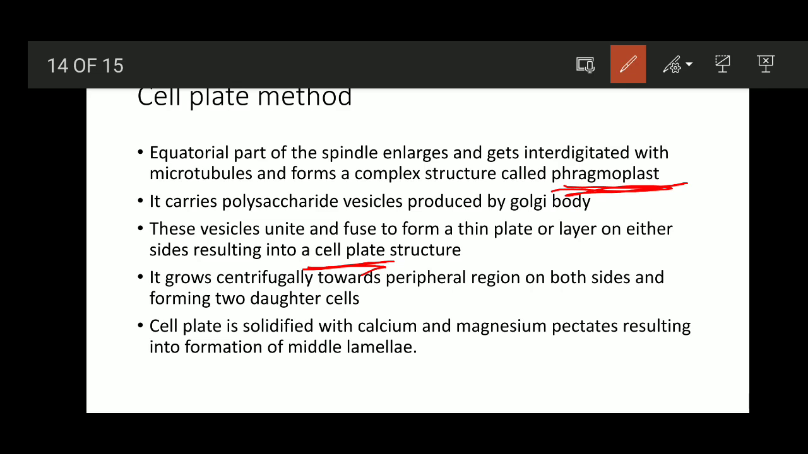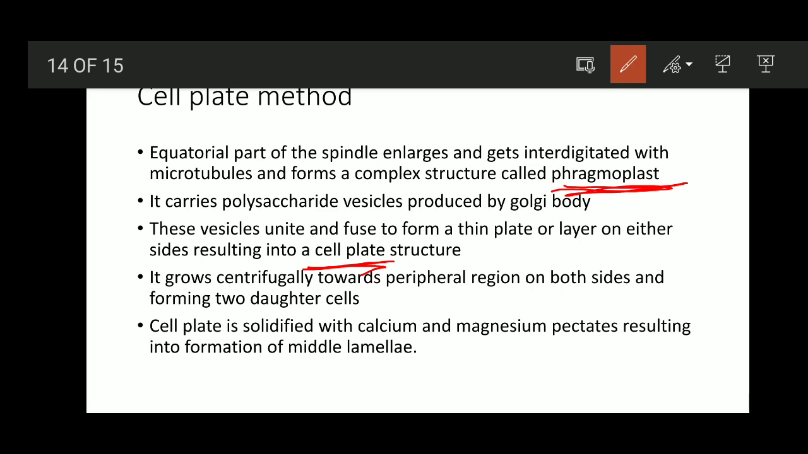We know that all the plant cell walls are made up of mostly polysaccharides. So this cell plate which is formed, which is a thin layer, is going to grow towards the outside. Whereas in case of animal cells, the furrow was formed at the periphery and it was deepening towards the inside or towards the center. The cell plate is formed in the center and it is growing towards the outside, at the peripheral region, resulting into two cells. It is going to form two daughter cells.